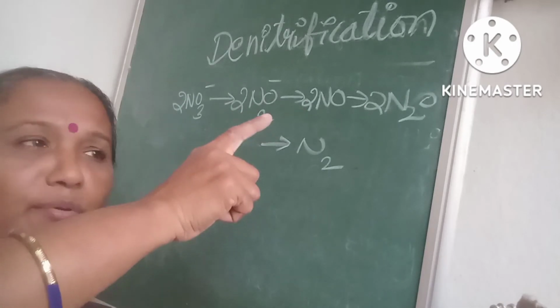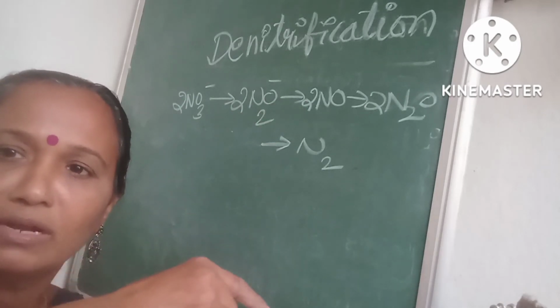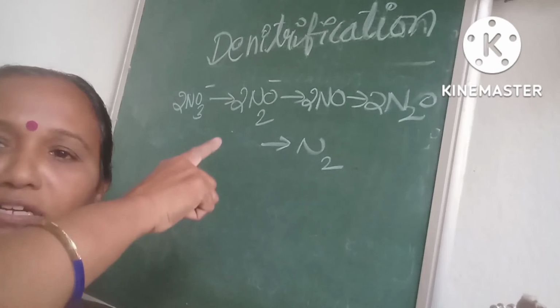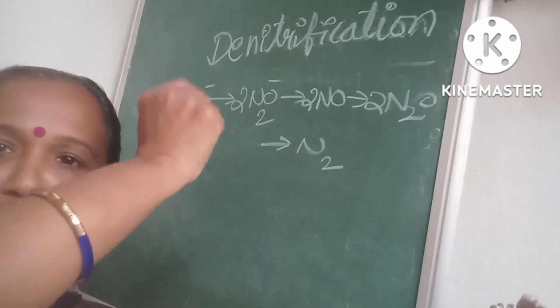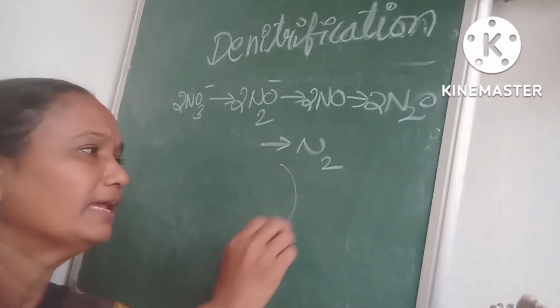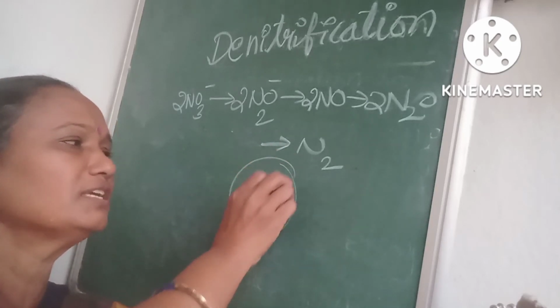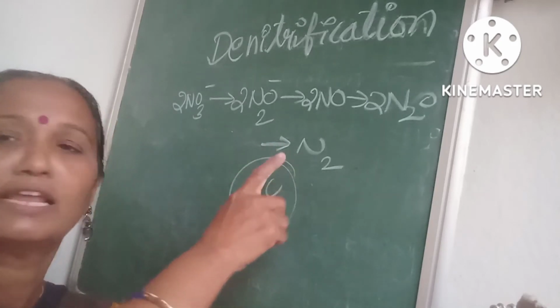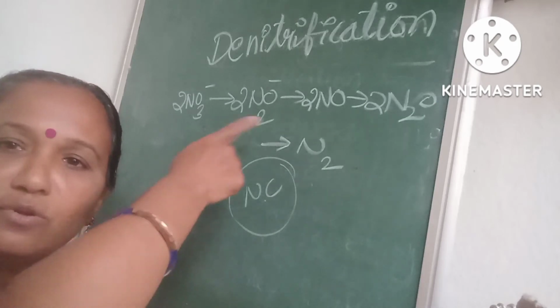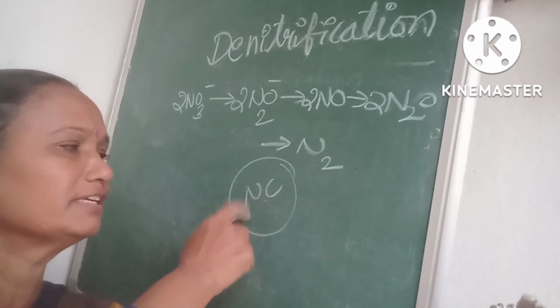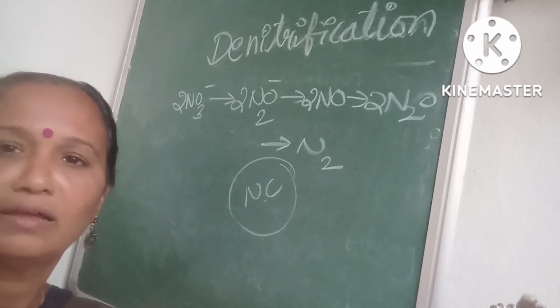The elemental form of nitrogen comes, is converted to different forms, and again goes to the atmosphere. This is the nitrogen cycle, from the atmosphere to soil and soil to atmosphere.